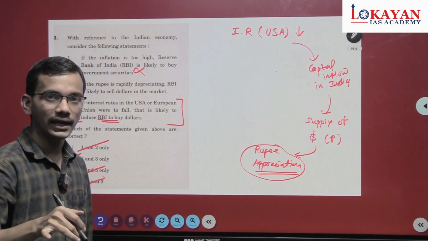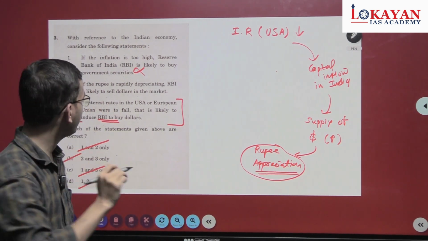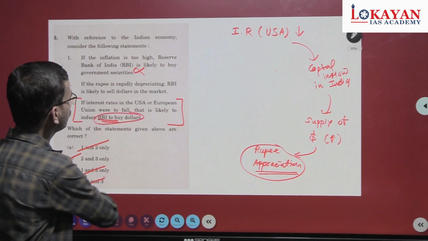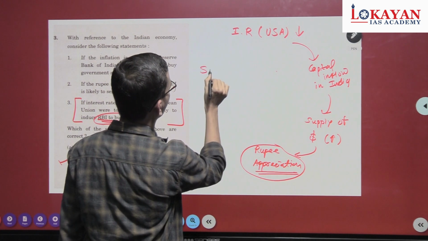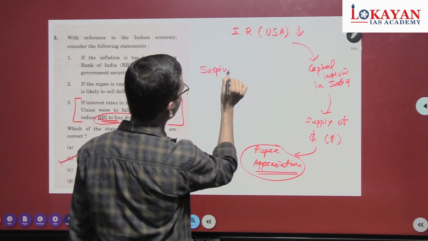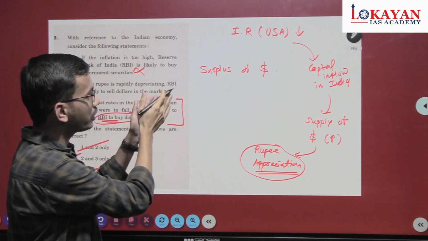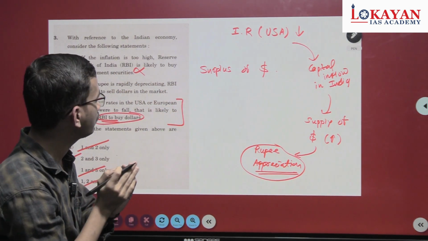So at such a time, RBI will intervene in the market. How will it intervene? RBI is likely to buy more dollars, because there is a surplus of dollars. This surplus of dollars has led to rupee appreciation, which is hurting exporters.